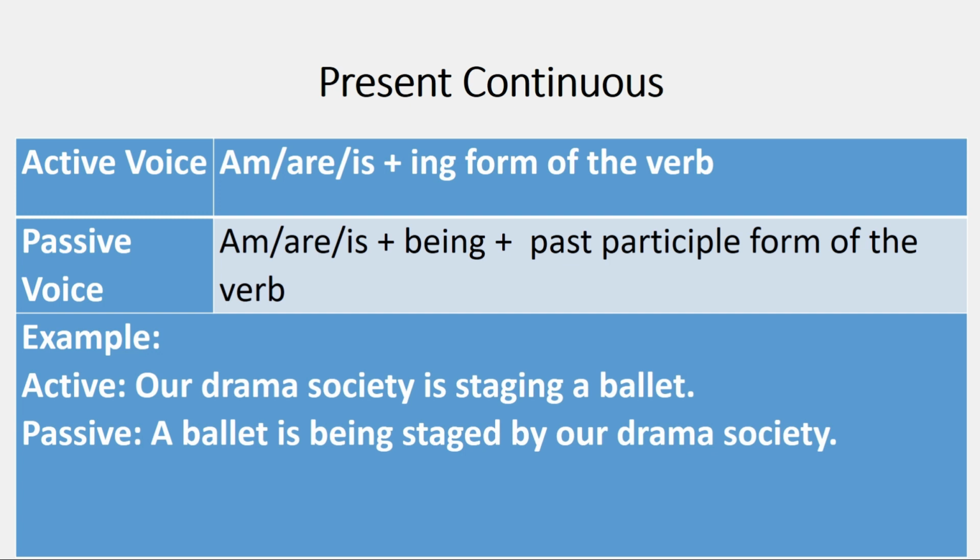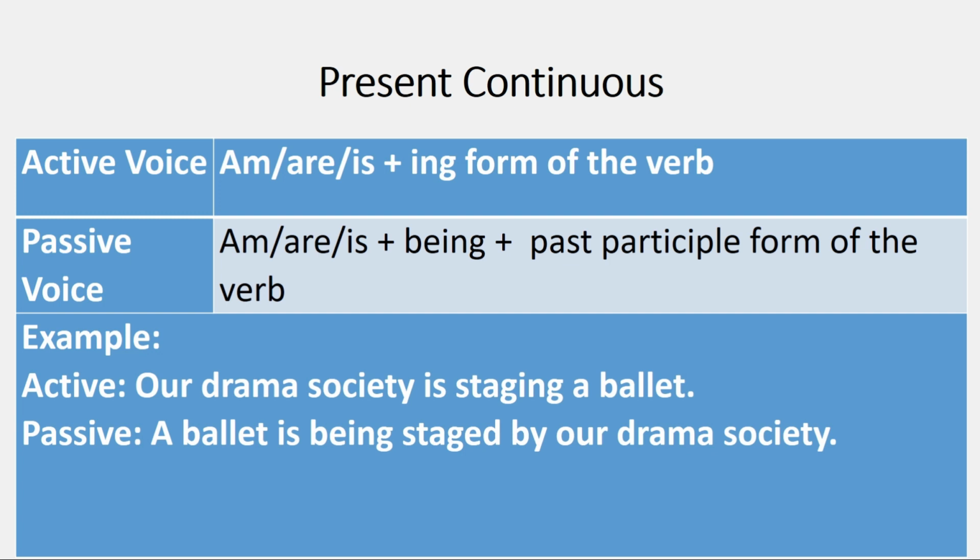Let's look at an example. Our drama society is staging a ballet. Our drama society is the subject. Is the be form, staging is the action ing form, and a ballet is the object.